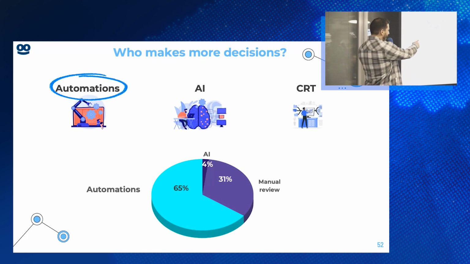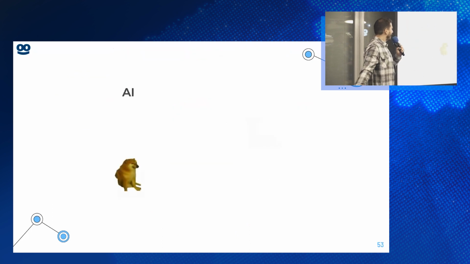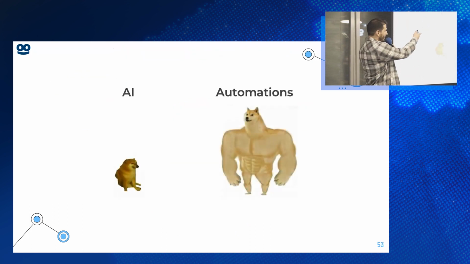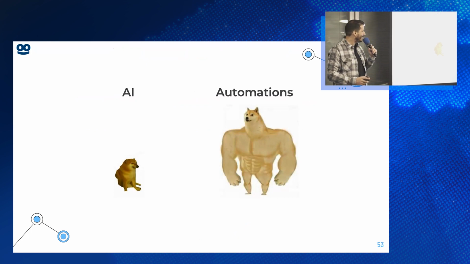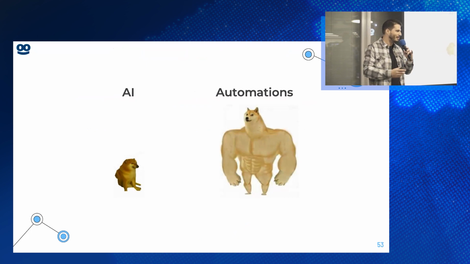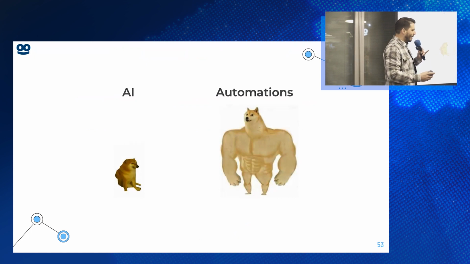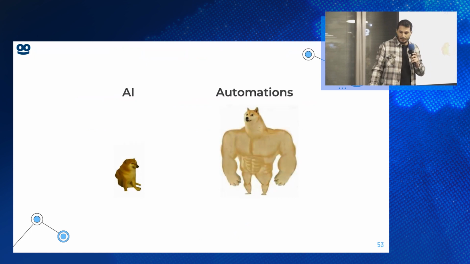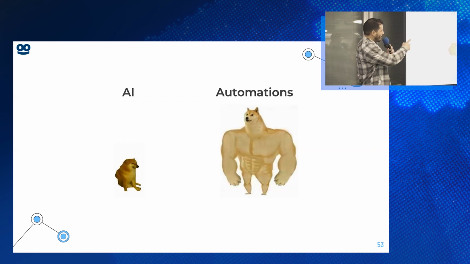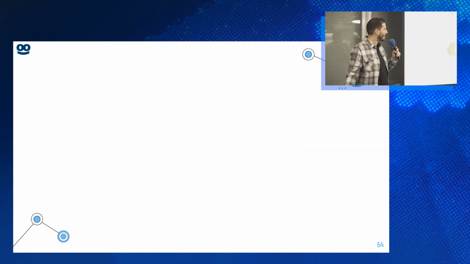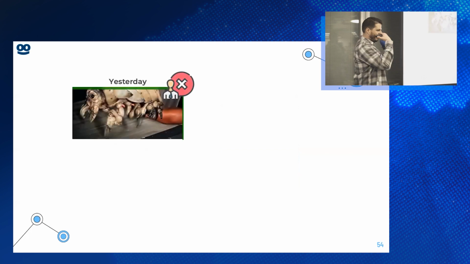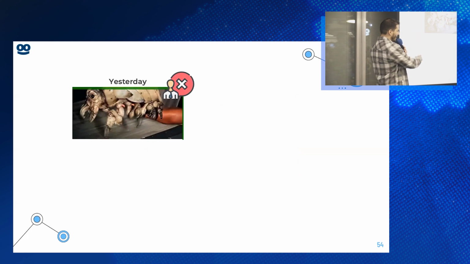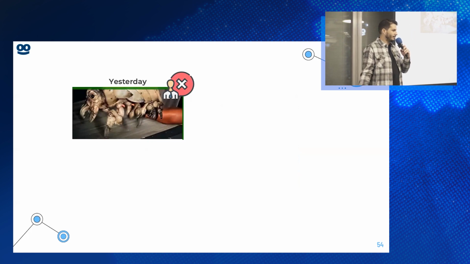And if we compare AI and automations together, we can see that automations are 15 times more impactful than AI. It's a bit anticlimactic in an AI meetup. I know maybe it's not the smartest decision to show it here, but we think that we can all get along. And especially automations, it's not that powerful because it has some downfalls. So one of the downfalls is if we got this. Remember Philip? It got rejected yesterday. And today, Philip brought some friends.